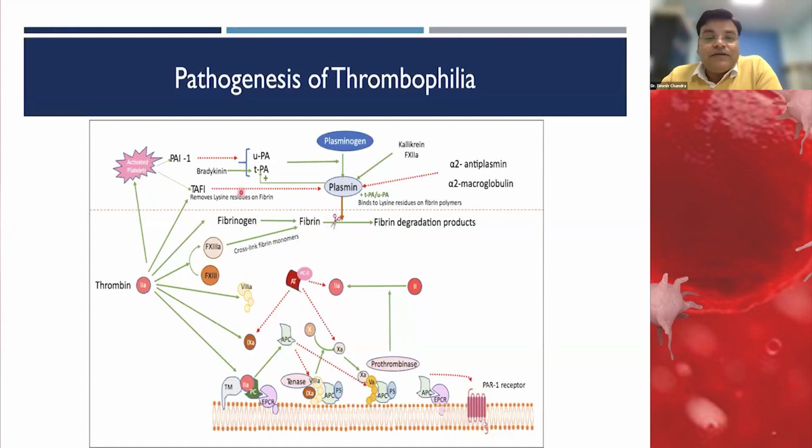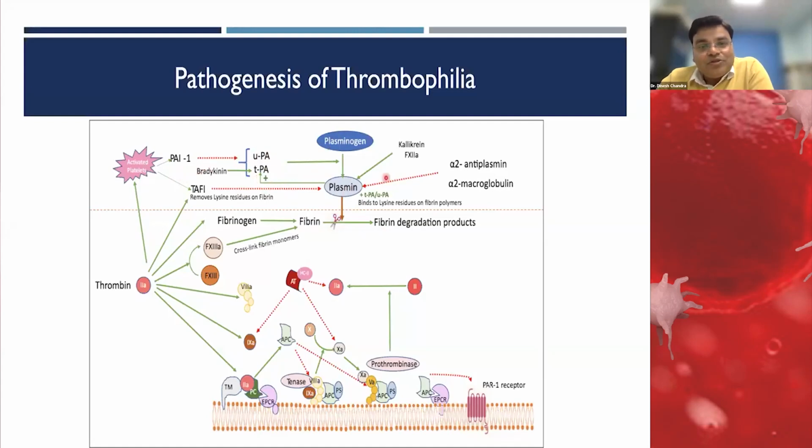Along with that, the fibrinolytic pathway is also very important. As we all know, plasminogen is converted into plasmin by either urokinase plasminogen activator or tissue plasminogen activator. Plasmin degrades fibrin into fibrin degradation products. This activation is checked by plasminogen activator inhibitor 1.